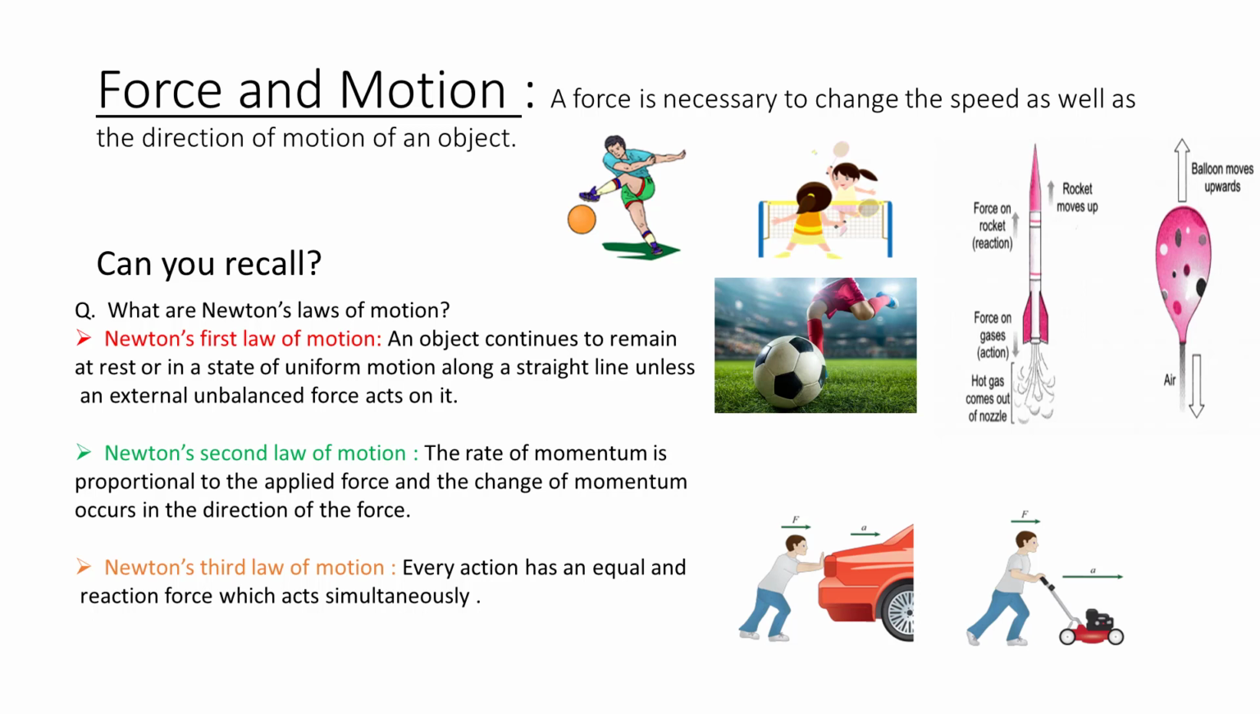Newton's third law of motion. Every action has an equal and opposite reaction which occurs simultaneously. For example, in a rocket, when the hot gases are pushed towards the earth, the rocket is pushed towards the sky. Second example, when the air comes out of a blown balloon, the balloon moves in the opposite direction.